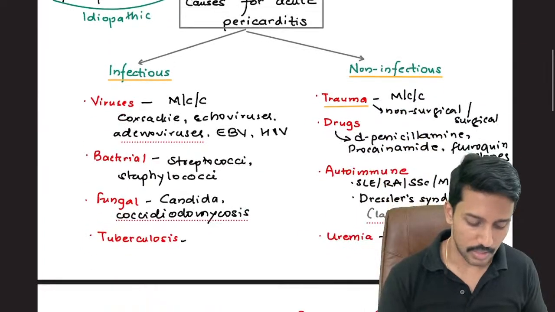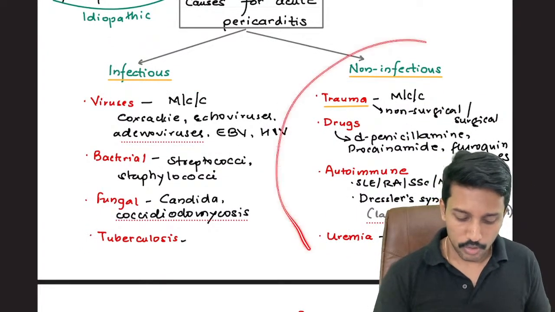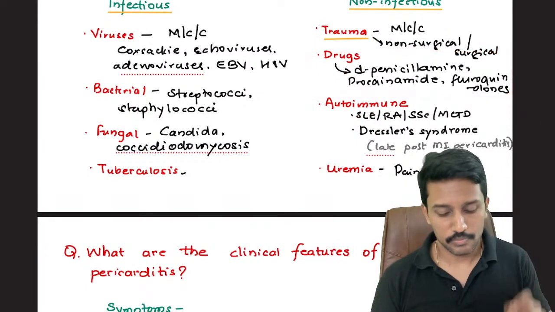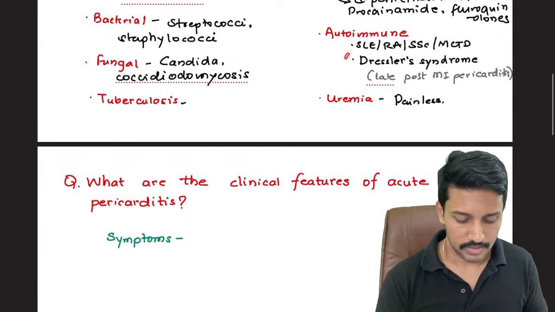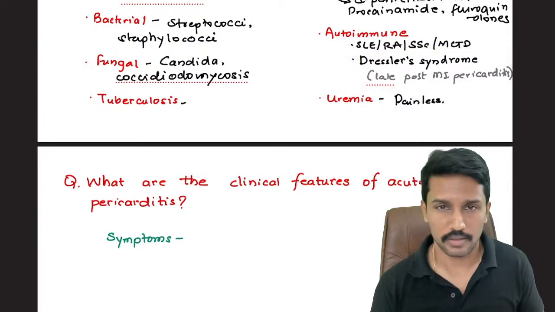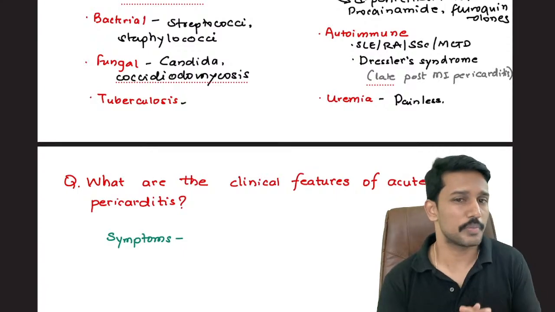Followed by infectious. Among infectious, viruses are the most common cause. Among the non-infectious, drugs causing pericarditis is a repeatedly asked MCQ template. And apart from that, Dressler syndrome, what is it? It is late post-MI autoimmune pericarditis, and then uremic pericarditis. Okay, so now we know the causes for acute pericarditis.